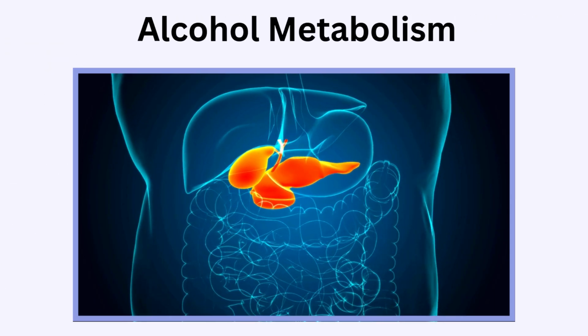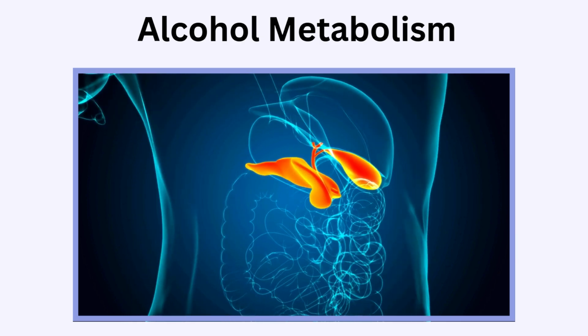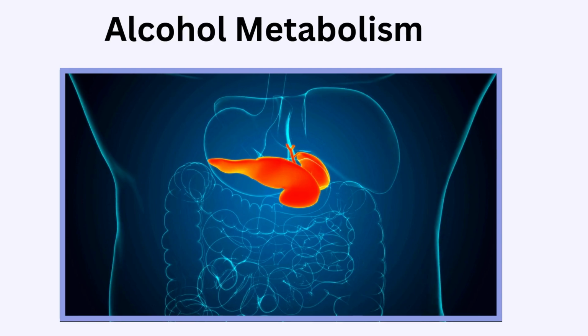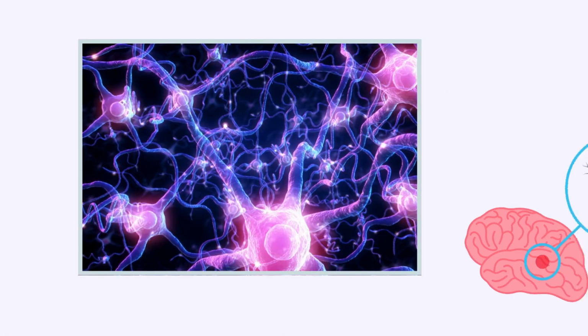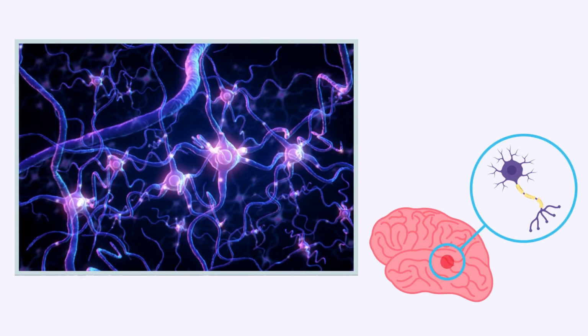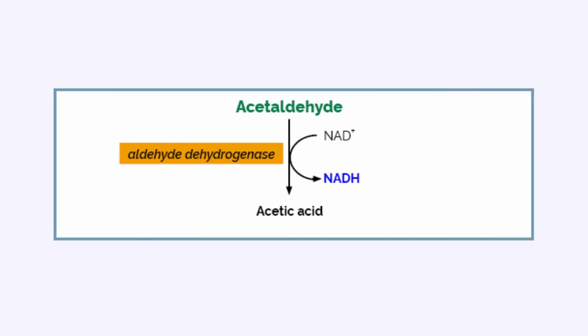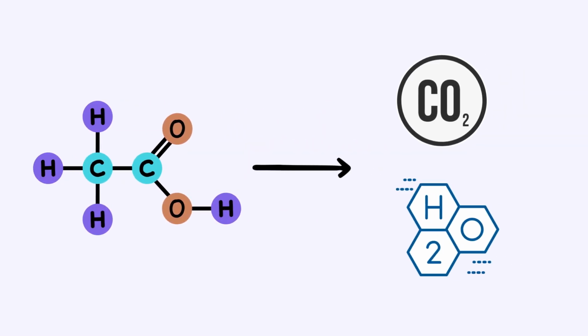Alcohol is metabolized by alcohol dehydrogenase and aldehyde dehydrogenase, which act to break apart alcohol for elimination. Alcohol first gets metabolized by ADH, turning it into acetaldehyde, which in high concentrations is highly toxic. Buildup of acetaldehyde can cause necrotic effects on neurons, killing them off. Acetaldehyde then gets metabolized by ALDH, turning into acetate, which is broken down into carbon dioxide and water for excretion.